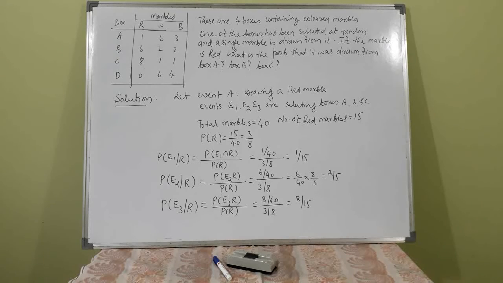Similarly, probability of E2 given R is probability of E2 intersection R, which is 6 by 40, divided by 3 by 8, that is 2 by 5. Probability of E3 given R is probability of E3 intersection R divided by probability of R, that is 8 by 15.